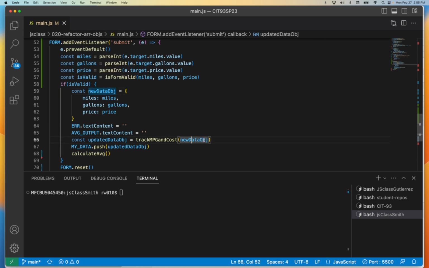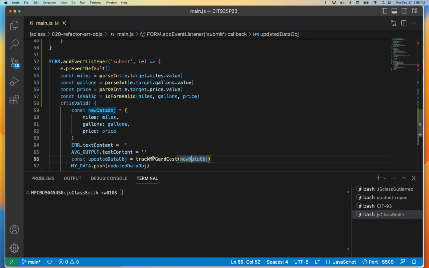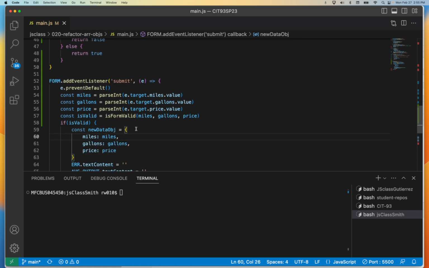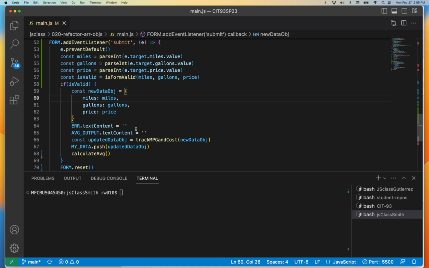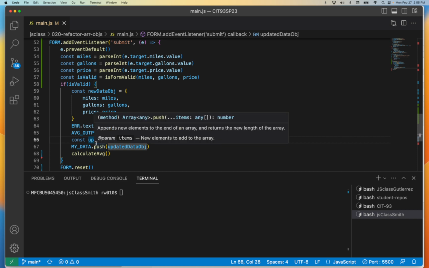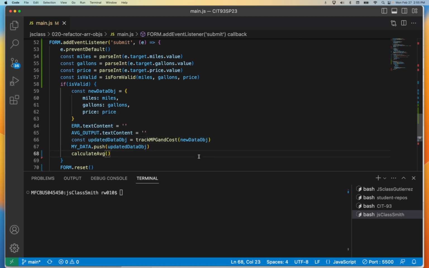I then pass the object into trackMPG, I pass it into this function call. But why did I do it? Here's the deal. I don't actually need to set up that object yet. I can just pass miles and gallons and price in here. And then instead of having this update data object, I really need to create it once, really.